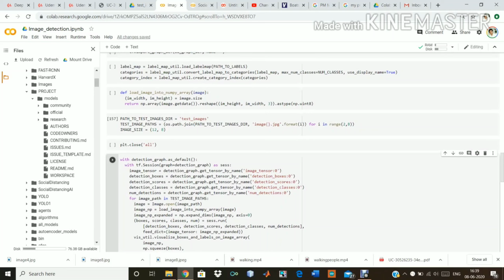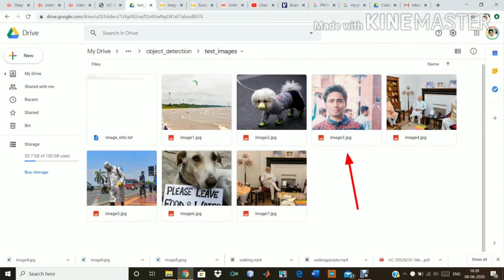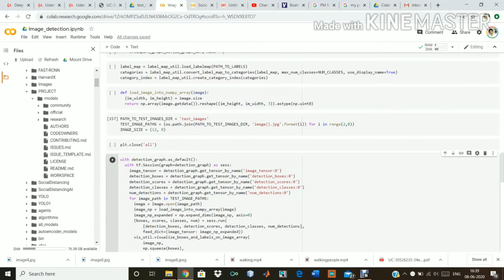So here I have done some changes. The range is now from 2 to 8, and one more change in the test images: I have pasted one image of mine and others are the same. So here I've run the code.